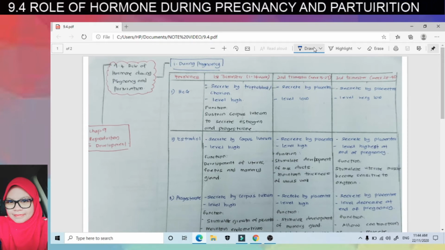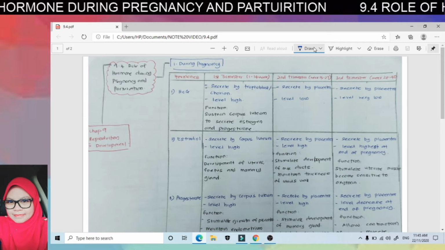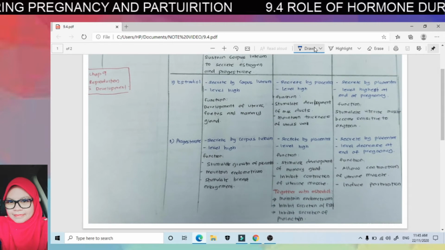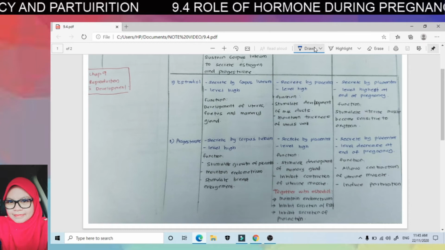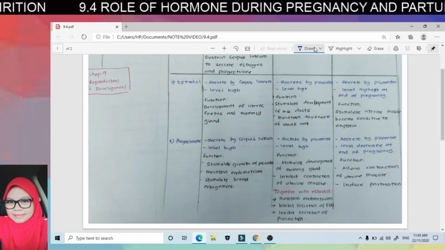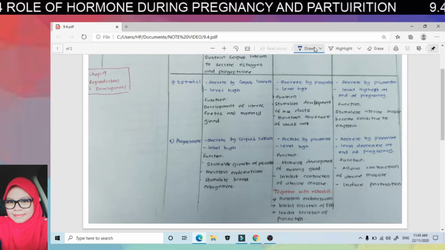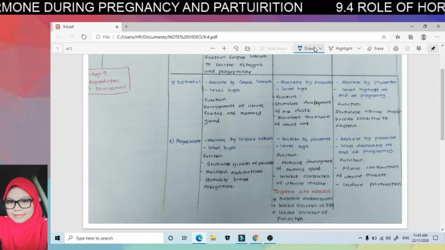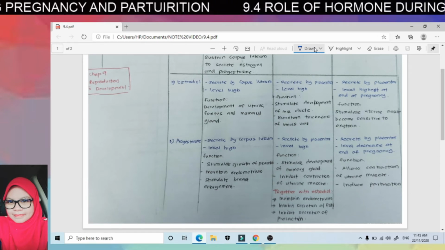For estradiol, it will stimulate development of milk ducts and also maintain the thickness of uterus wall. Okay, and for the progesterone, it will stimulate development of mammary gland and inhibit contraction of uterine muscle. So that's why selalunya waktu kandungan 4 bulan, 5 bulan hinggalah hujung kandungan, perempuan tu tak akan rasa contraction sebab high level of progesterone. So contraction tidak boleh berlaku kerana progesterone will inhibit the contraction of uterine muscle.